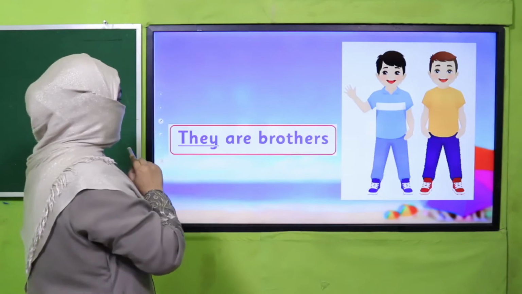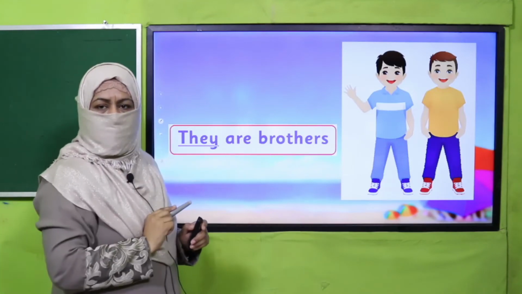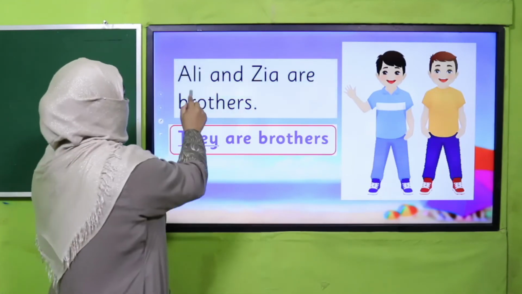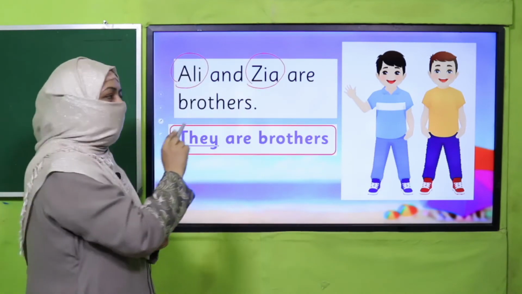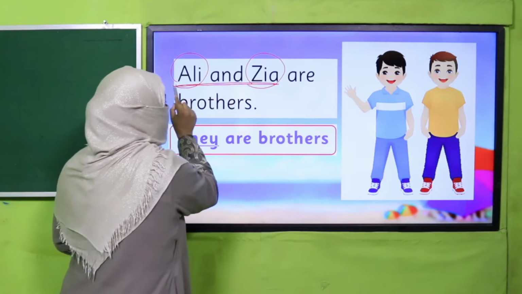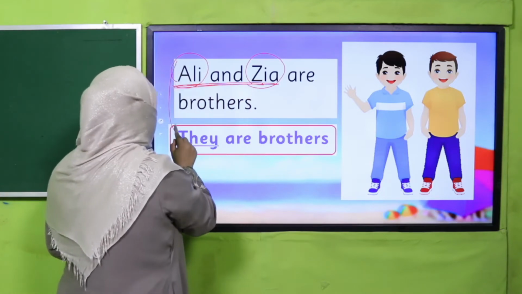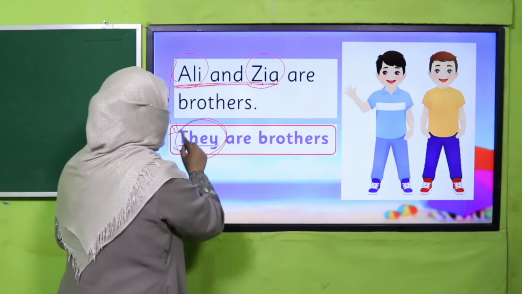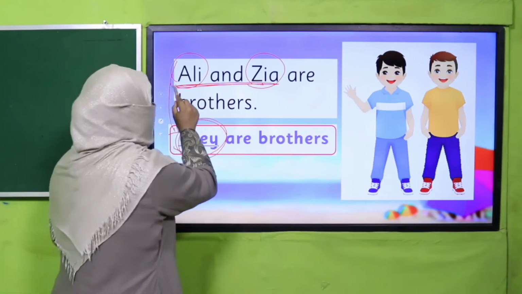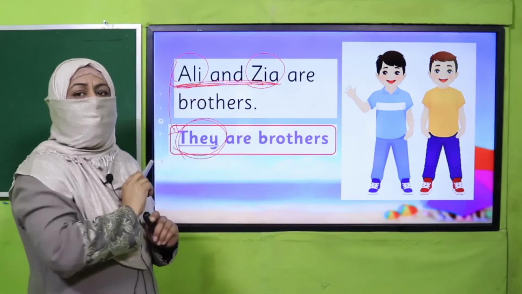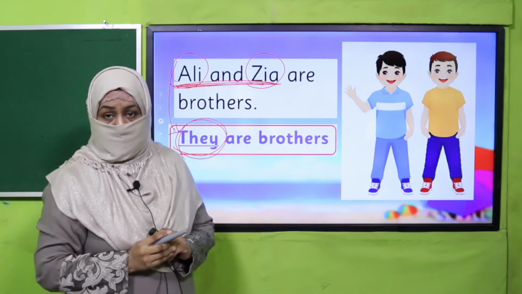The next is "they." "They are brothers." So, Ali and Zia are brothers. Now, we have replaced these two naming words with the substitution word "they." "They are brothers," right? So, whenever there is more than one naming word, we will replace them with "they."